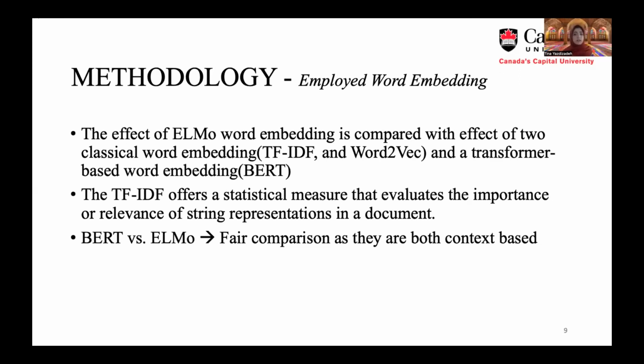By multiplying these two values together, the TF-IDF value is generated. Word2Vec makes vectors of the words, a distributed numerical representation of word features. In this paper, we use the results of the Word2Vec presented by DCA as the baseline.